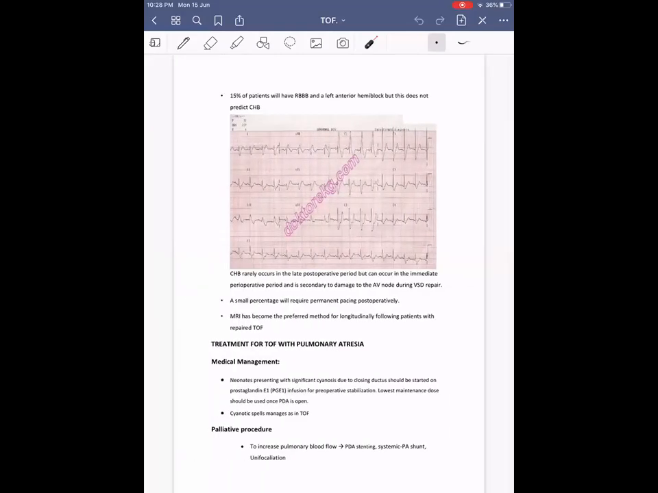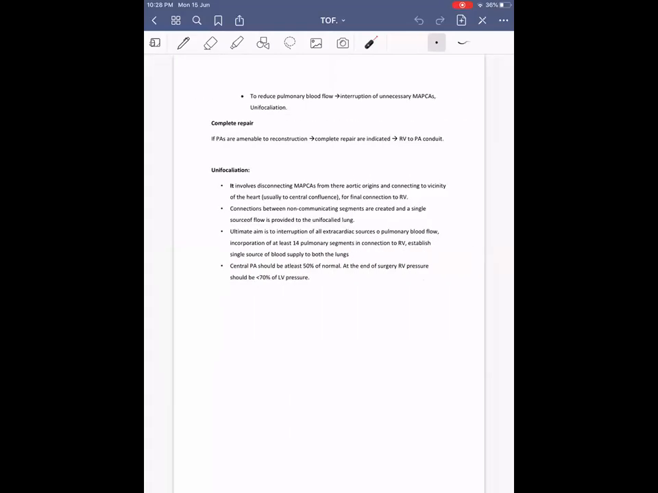Unifocalization can be done either at the time of the palliative procedure, or at the time of complete repair. Some of the patients with TOF with ventricular pulmonary atresia can have increased pulmonary blood flow due to excessive MAPCAS. In such cases, we may have to do interruption of the major aortopulmonary collaterals. Then coming on to complete repair, if pulmonary arteries are amenable to reconstruction, then complete repair is indicated by RV to PA conduit. Then comes the unifocalization.